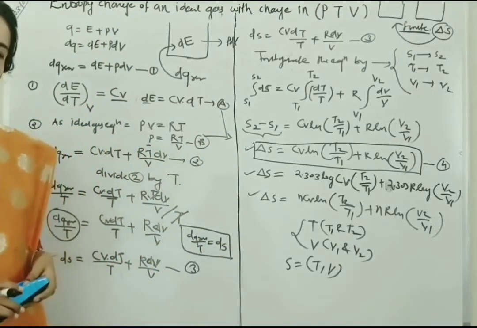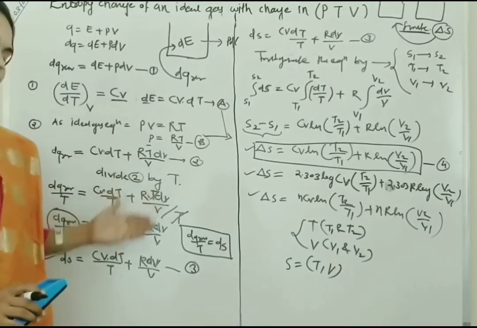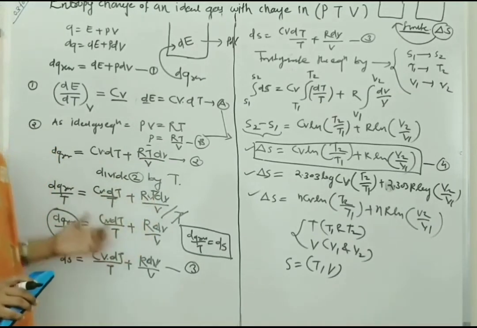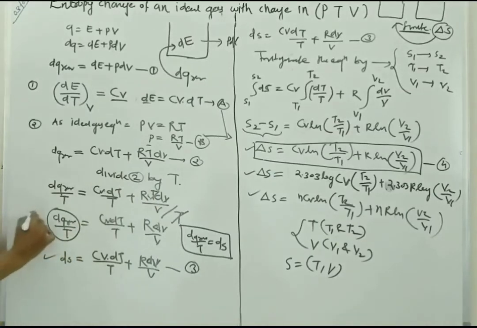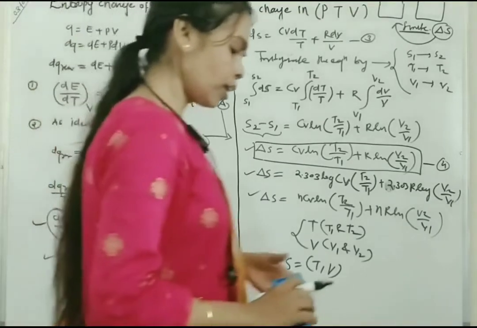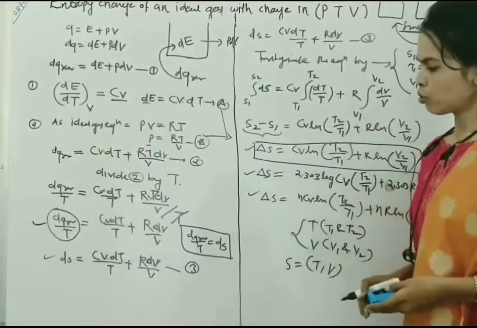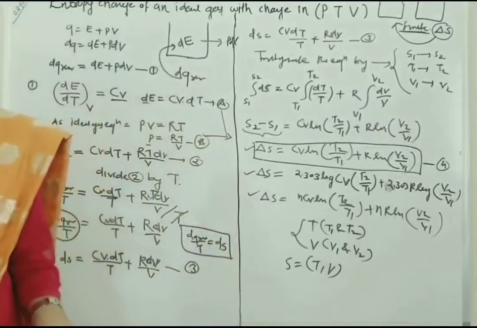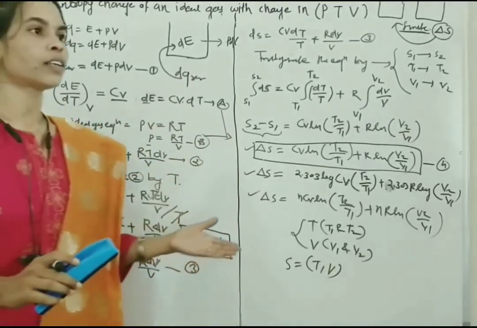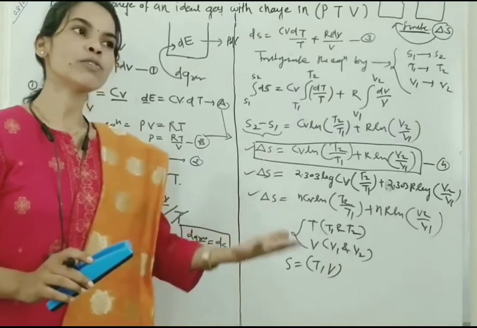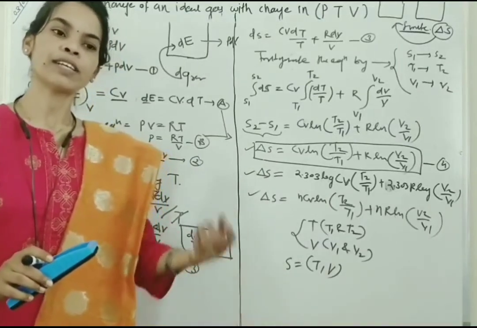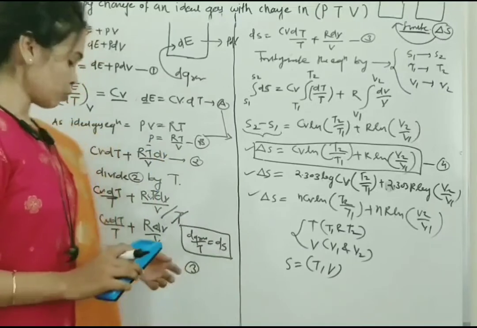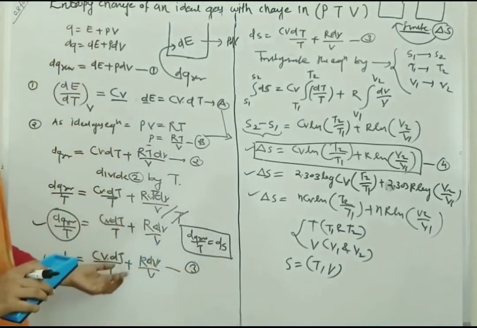We divide by the temperature. After cancelling the T term, we get another form: dS is dq reversible by T, which is equal to Cv dT by T plus R dV by V. So from this we remember that dq reversible by T is the change in entropy, that is the small change in entropy, dS. So dS is equal to Cv dT by T plus R dV by V.